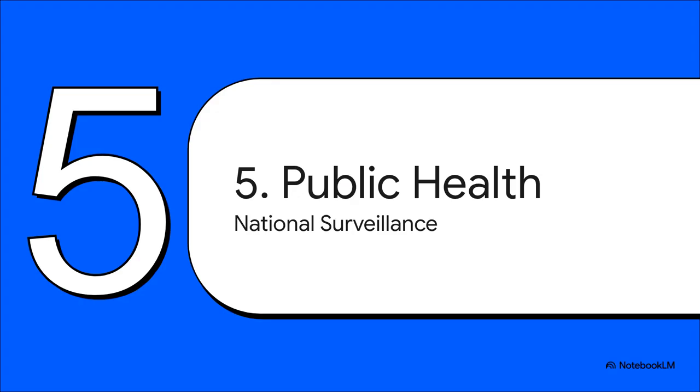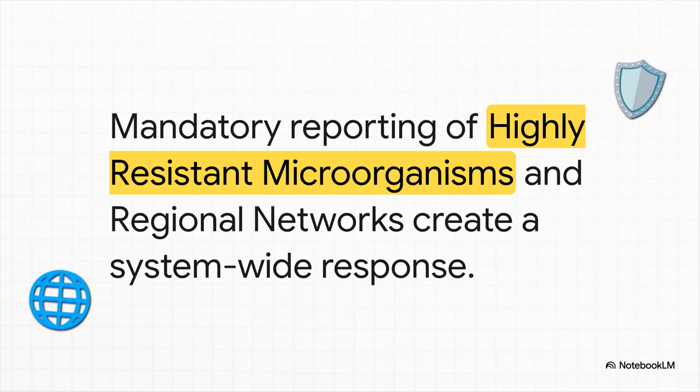So far, we've really been zoomed in on individual patients. For Section 5, I want to pull the camera back and look at the huge public health and surveillance system that makes all of this work. See, one of the secrets to this model's success is how integrated it is. Labs are required by law to report what they call BRMOs, highly resistant microorganisms. Think of these as the superbugs on the most wanted list. That data doesn't just sit in a file. It gets fed into regional care networks. This connects everyone, GPs, hospitals, public health officials, so they can mount a coordinated defense against resistance threats.